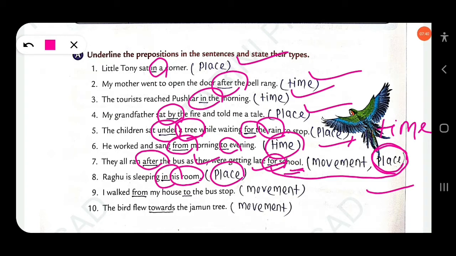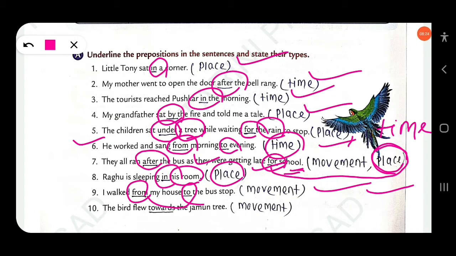Next, I walked from my house to the bus stop. Looking at the previous example, there from to was used as a preposition of time, the duration of an action. Here, from to is a movement, not a time. I walked from my house to the bus stop. This is movement from to.